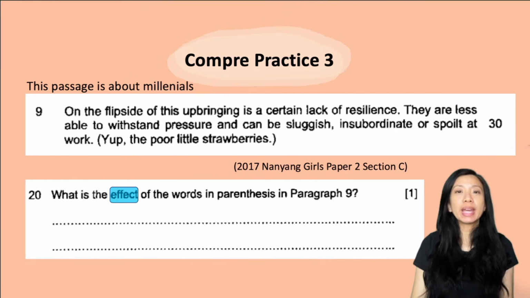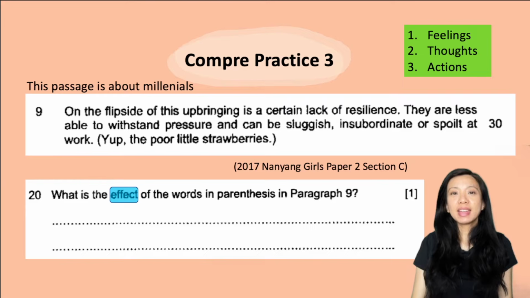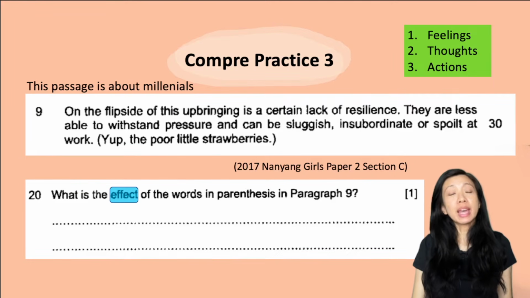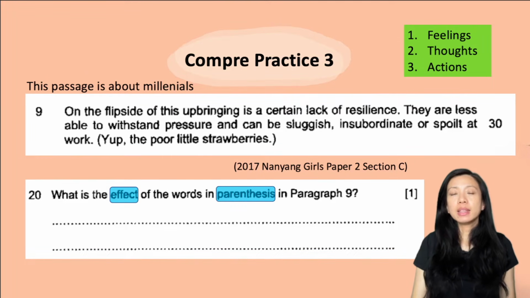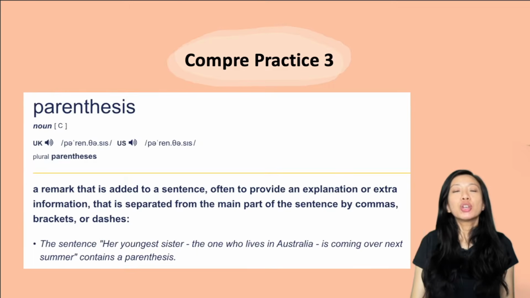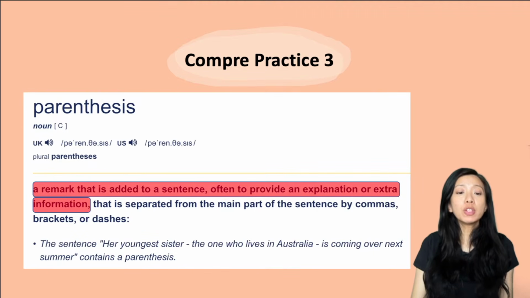Again, we're looking at effect or the result, and the result should be the feelings, the thoughts, the actions of the reader. In this question, they also tell us that the writer uses parentheses. So let's take a look at what parentheses are used for. It is a remark that is added to a sentence, often to provide an explanation or extra information.